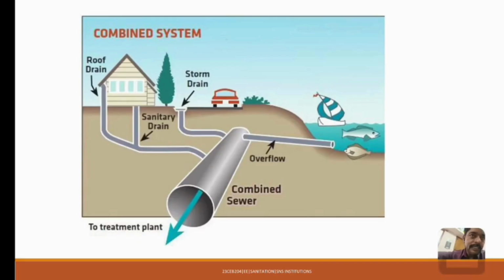Combined system. Combined is nothing but we have both storm sewer and drainage sewer in a single place. That is roof drain as well as storm drain, connected to a single pipe, and you dispose of the water in a single area. So it does not need much planning to dispose of the waste.